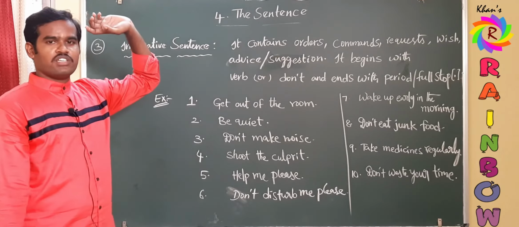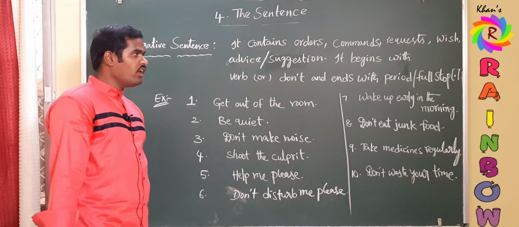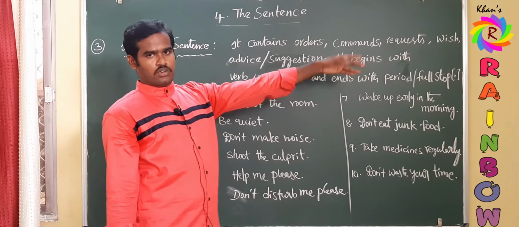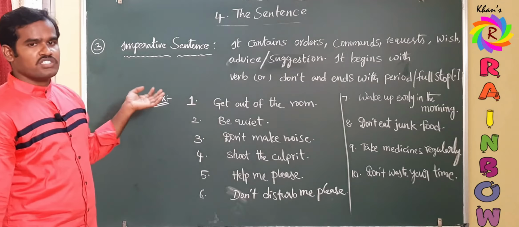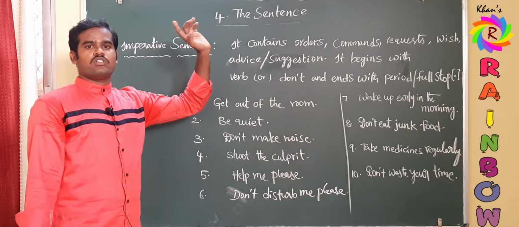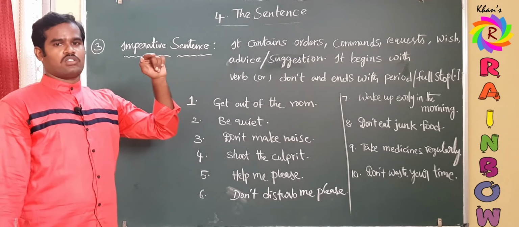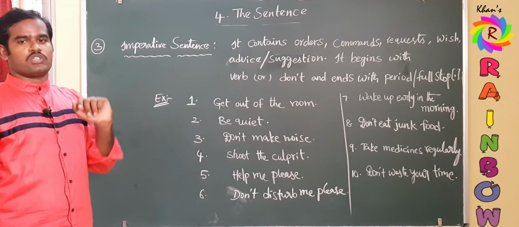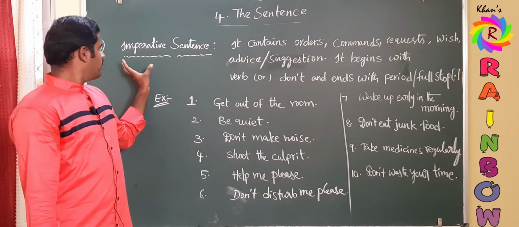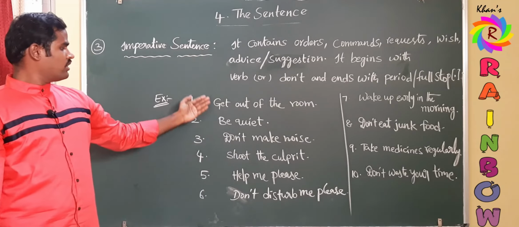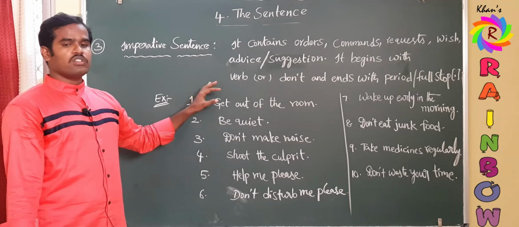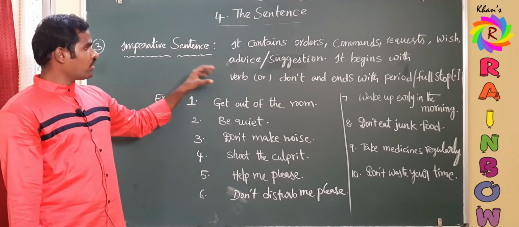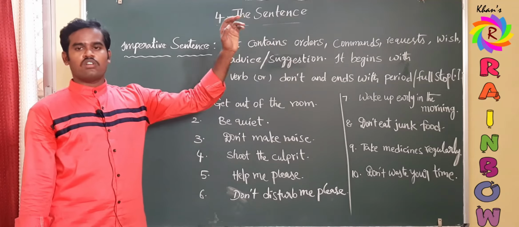Already we have seen the first type of sentence, declarative, which also ends with a period or full stop. But the difference is that the declarative sentence begins with a subject, a noun or pronoun, and ends with a full stop. But here in the imperative sentence, all statements begin with verbs or don't and end with a full stop.